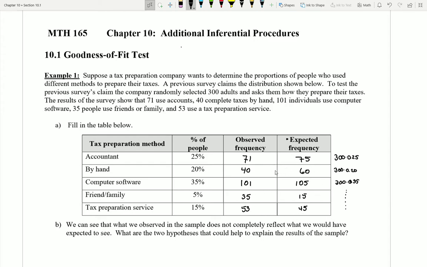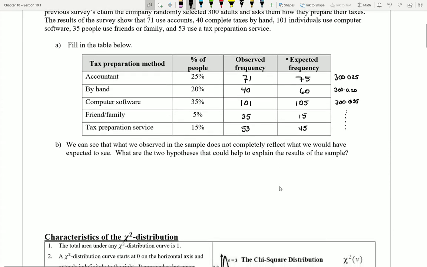Maybe like this by hand category, there's a difference of like 20 people. That's pretty far off maybe. Friends and family, there's a difference of 20 people. Some of these are only over or under by 4 to 10, somewhere in there. And so I might ask a question like part B.